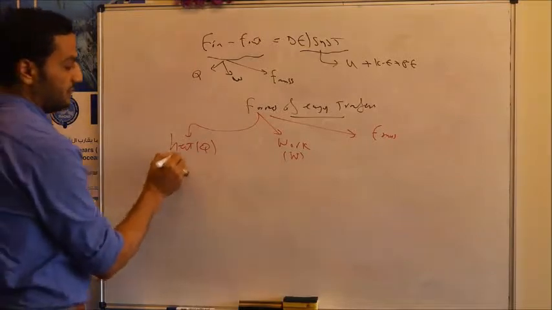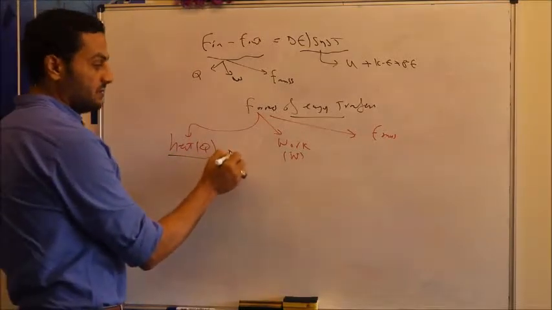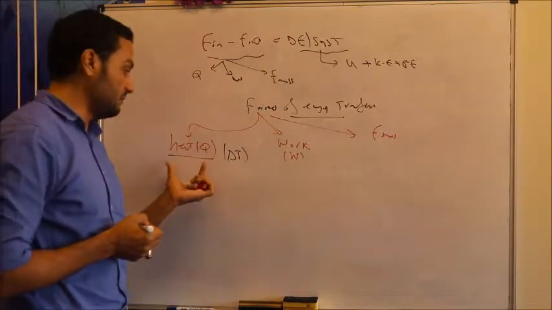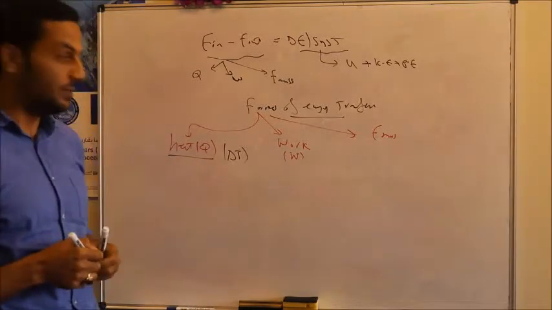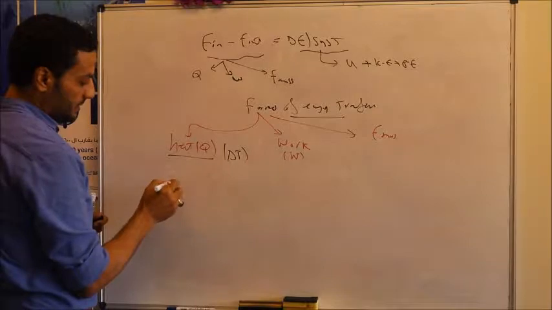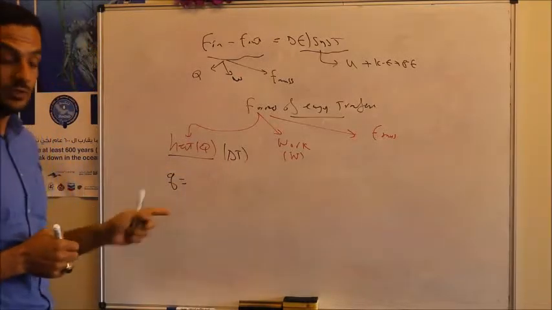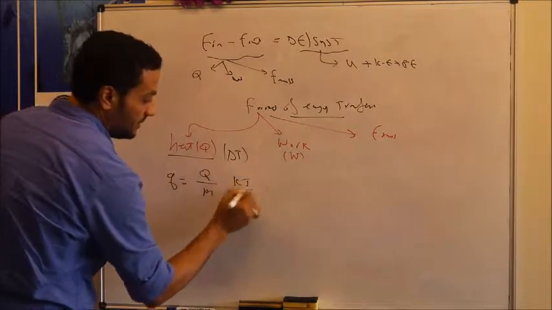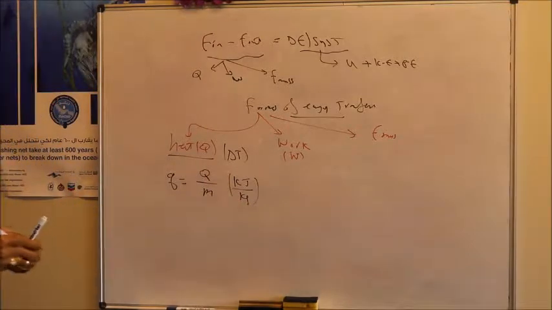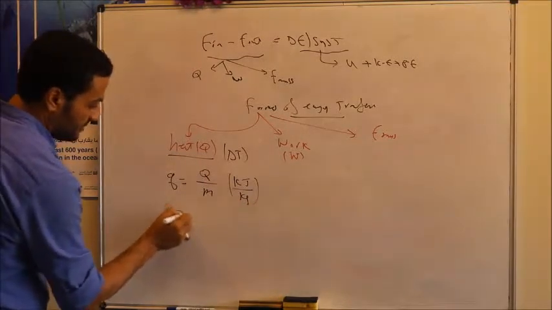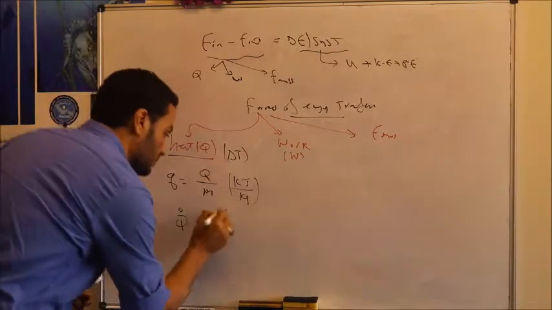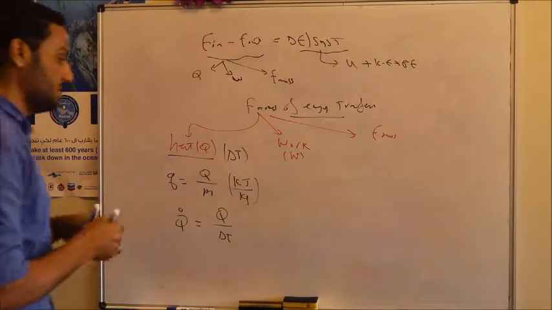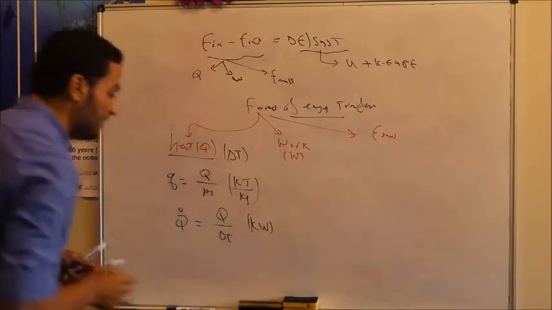Energy can transfer by heat if we have two systems in contact with each other and a temperature difference between them. Heat can also be expressed as specific heat, q small, which equals the total amount of heat Q divided by mass, calculated in kilojoule per kilogram. We can also calculate the rate of heat transfer, Q dot, which is equal to Q divided by delta T, the amount of heat applied over a certain time. This is calculated in kilowatt.